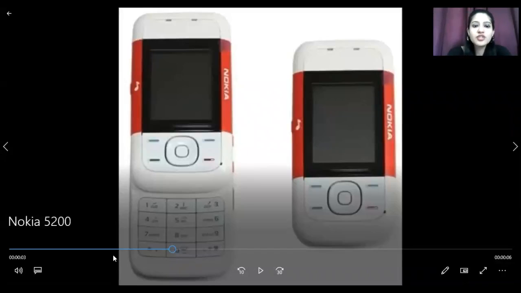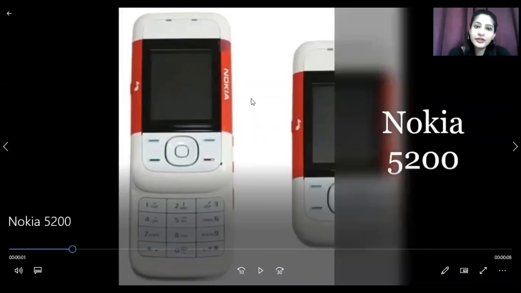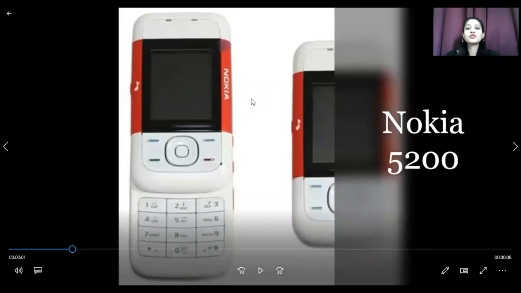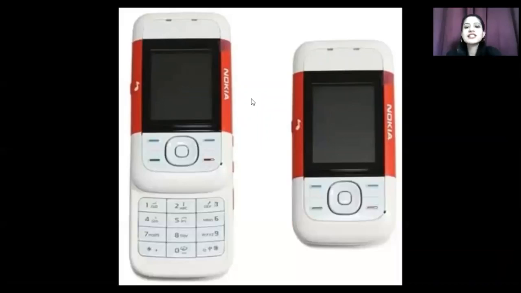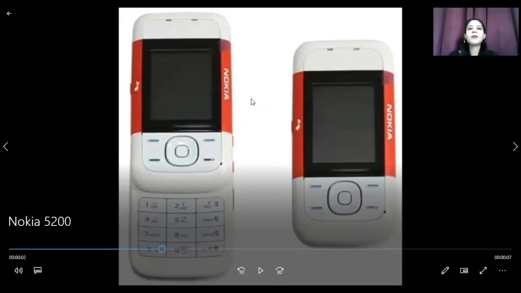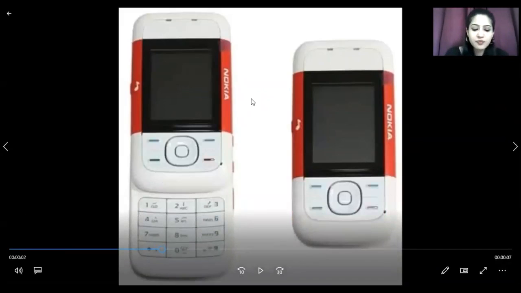Today we are going to talk about the Nokia 5200. This was a variant which was quite similar to the slider phones we have seen earlier. Yes, we have seen slider phones back in the mid to late 2000s. Not very late, but approximately 2008, 9, 10, in these years.